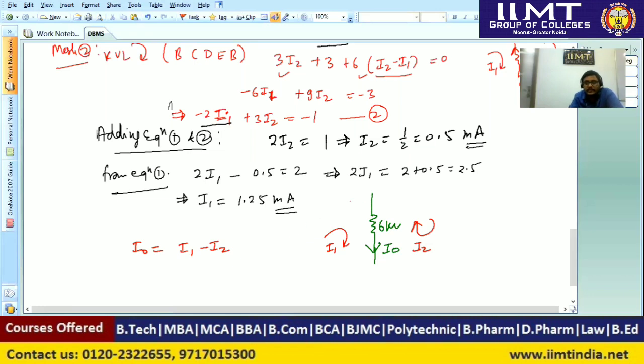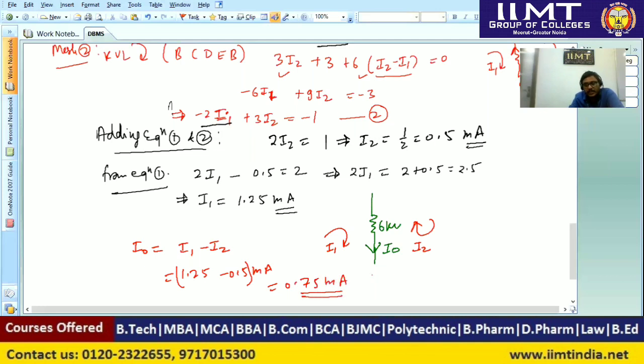As we have found, current I1 is equal to 1.25 milliampere, and current I2, which is in the upward direction, is 0.5 milliampere. So I1 is 1.25 downwards and I2 is 0.5 upwards. The net current in the downwards direction will be 0.75 milliampere.